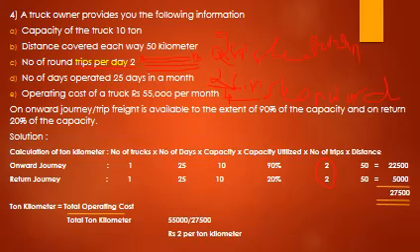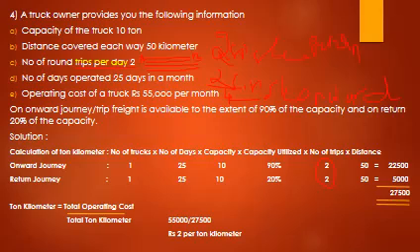Solution: calculation of ton kilometer. Number of trucks instead of buses, you have to take number of trucks, number of days, capacity utilized, number of trips, distance. So 1 into 25 into 10 into 90% into 2 into 50, it comes to 22,500. Return journey: 1 into 25, 10, 20% into 2 into 50, it comes to 5,000.